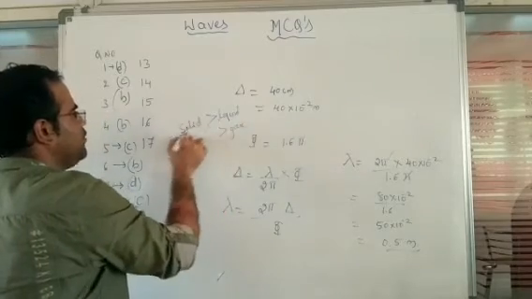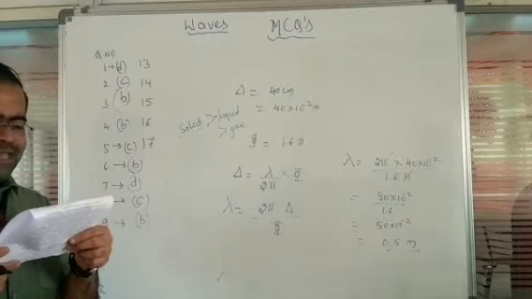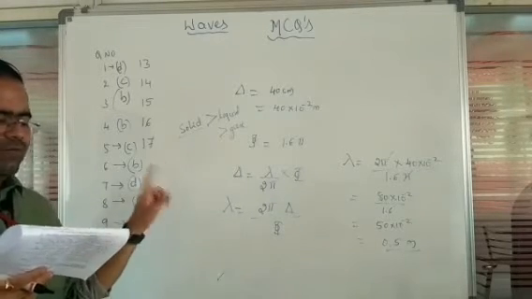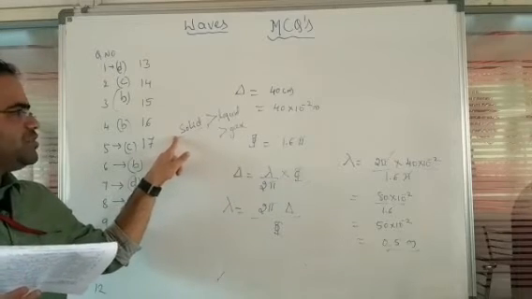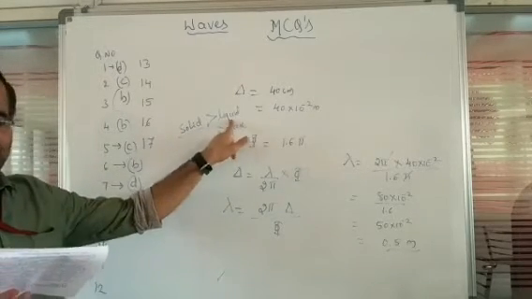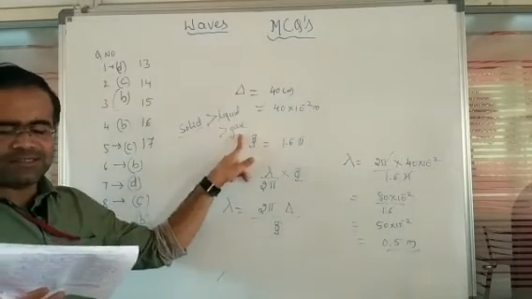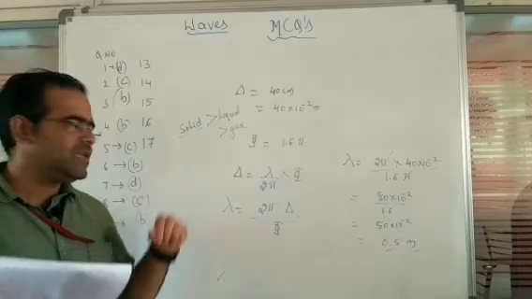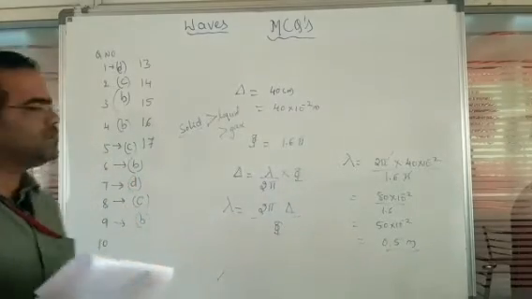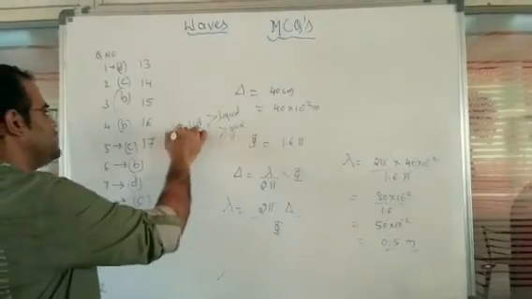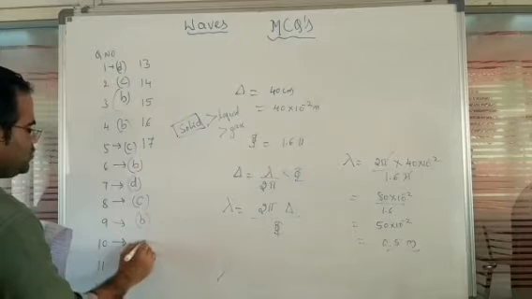So steel has the highest velocity, because steel is a solid, and in the second option water is given, which is liquid, in the third option air is mentioned, which is gaseous, and in the fourth option hydrogen, again a gas. So steel has the highest velocity, as we observe in the case of solids. So for question number 10, we have option A.